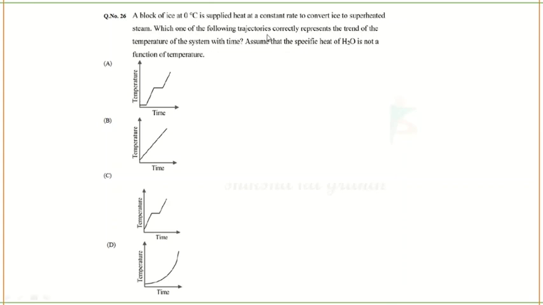Which of the following trajectories correctly represents the trend of the temperature of the system with time? So they are increasing the temperature with respect to time. They are asking which of these graphs correctly depicts the process where the ice is getting converted to steam. Okay, so let's find out.